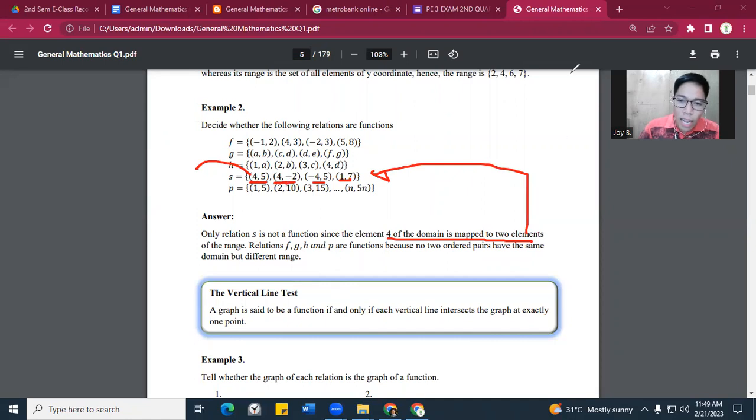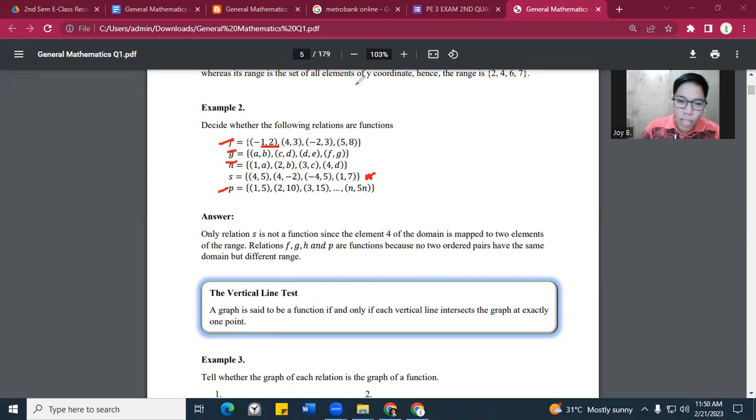Di ba? Now, ang rule kasi is that, remember, it is not a function since the element of 4 of the domain is mapped to 2 elements of the range. Okay, ginamit siya sa dalawang range. Partner siya ng 5 at partner siya ng negative 2. Okay, remember, relations F, G, H, and P are functions because no two ordered pairs have the same domain but different range. Ibig sabihin daw, sa letter S ang hindi function because the remaining F, G, H, and P, hindi ginamit ang domain sa different ordered pairs. Okay, I mean, it appears only once.